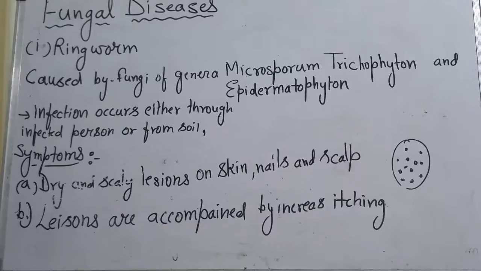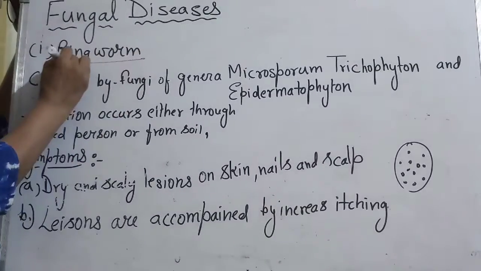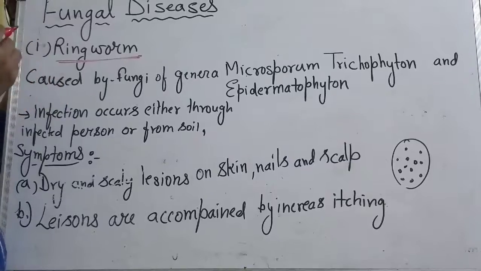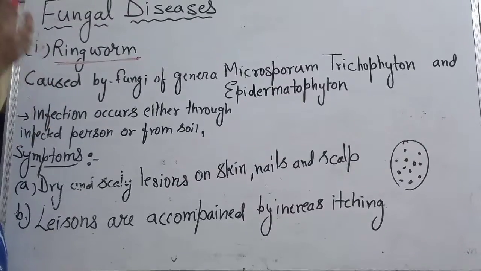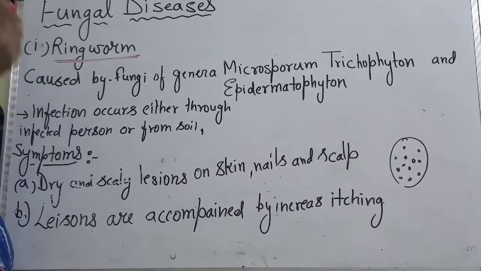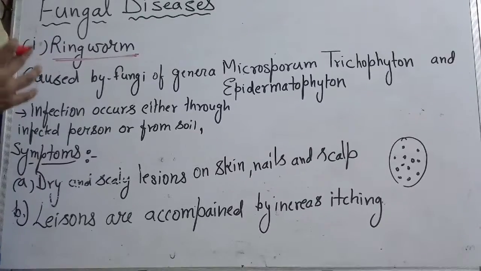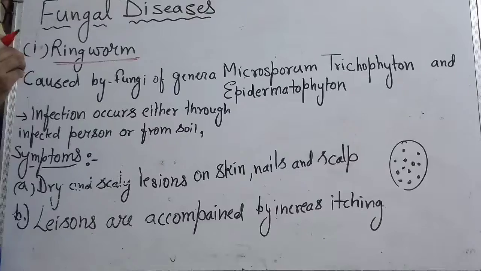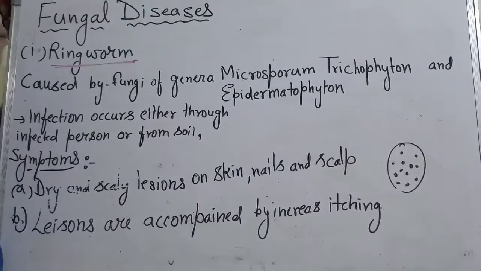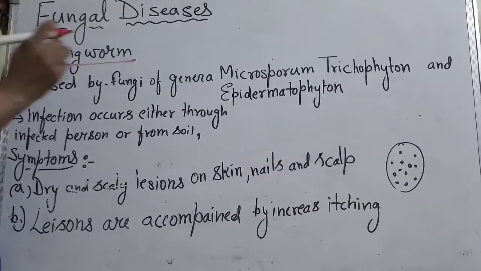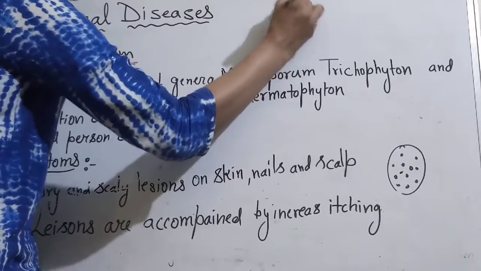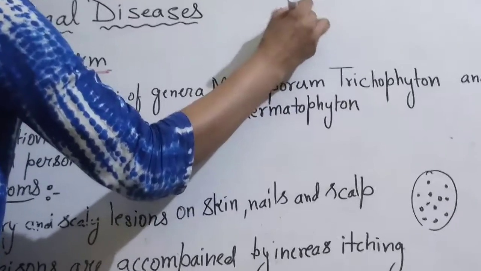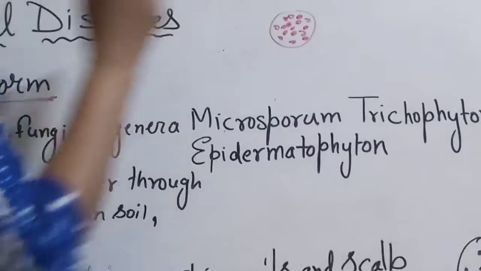So let's start with ringworm. Ringworm is mostly seen on the skin. It is a dermal problem, mostly in hidden areas of our body, like the armpit, the pelvic region, or the toe region, where some moisture is present. We find white patches over the skin, and they spread very rapidly.